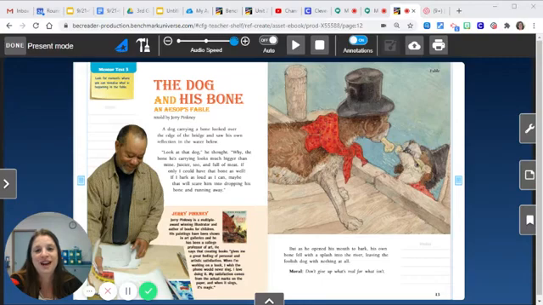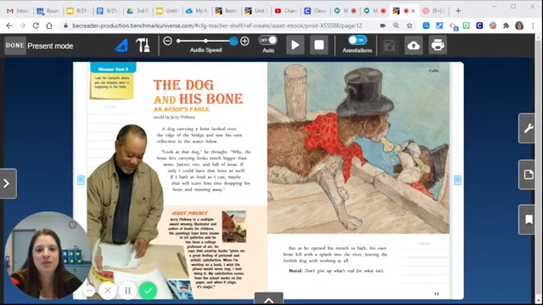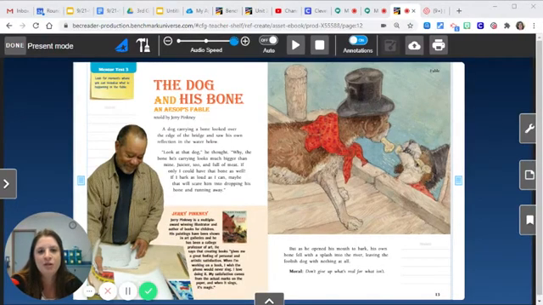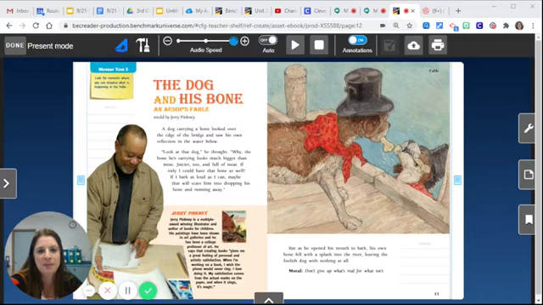Yesterday we took a look at the Aesop fable, The Dog and His Bone, and we thought about the plot, or the actions that happen in the story, and then we also thought about how those character actions can help us think about the theme.